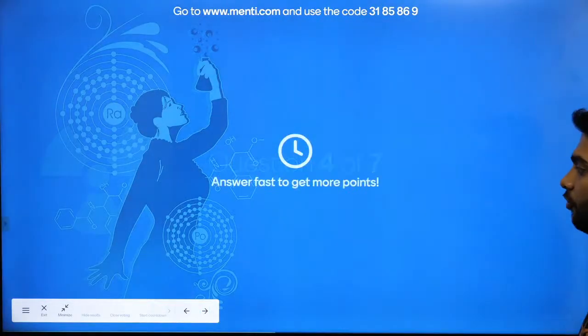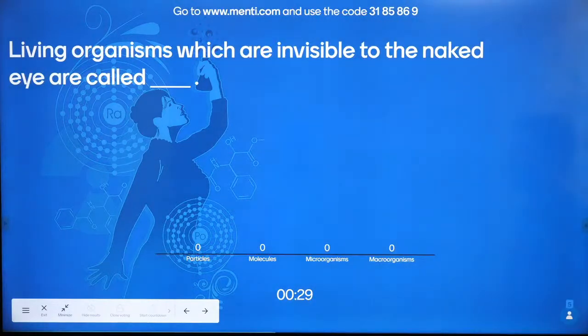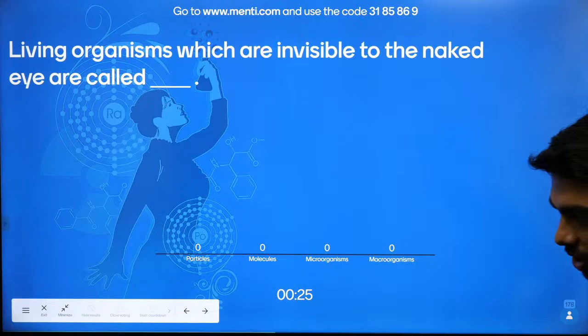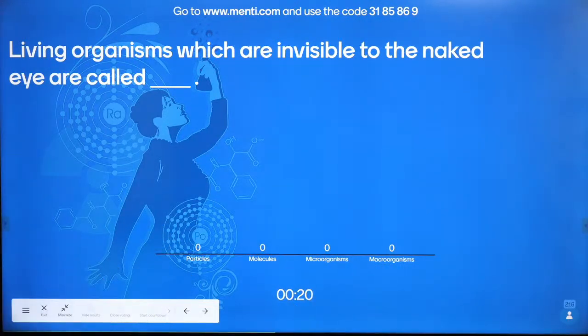Question number 4, Fantastic Four. Chalo. Living organisms are invisible to the naked eye. The organisms which you cannot see with the naked eye are called particles, molecules, microorganisms or macroorganisms. What are they called? Very, very easy peasy lemon squeezy.